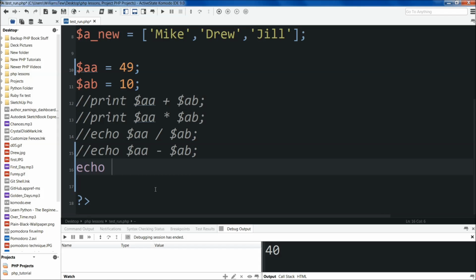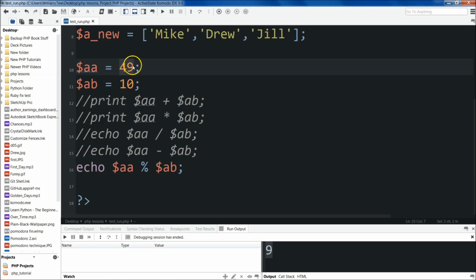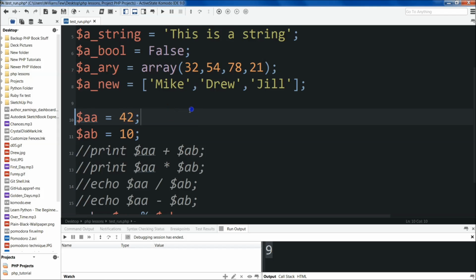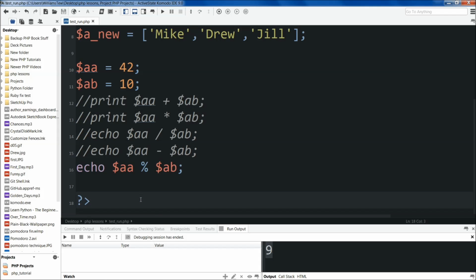So we'll do echo AA modulo AB. Now I hit save and run it, and you'll see that 9 is returned. The reason 9 is returned is that 10 goes into 49 4 times total with a remainder of 9. It only returns the remainder to us. So if I make this 2, hit save again, and run the file again, you'll see that 2 is returned instead.